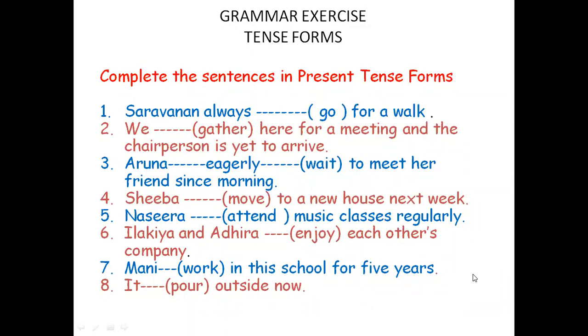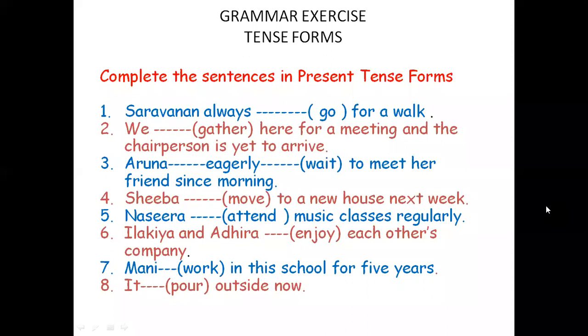You cannot use will move. Why? Because the instruction is complete the sentence in present tense form. I told you present tense doesn't mean that it is present time. Sometimes present tense has future meaning also. I told you tense and time do not have one-to-one correspondence. Therefore here, present tense has got future meaning also, all time inclusive.